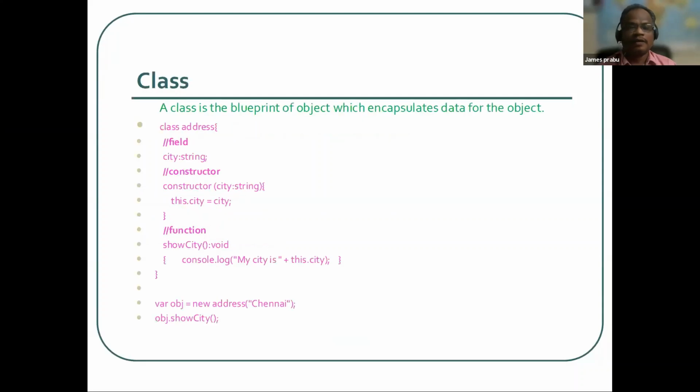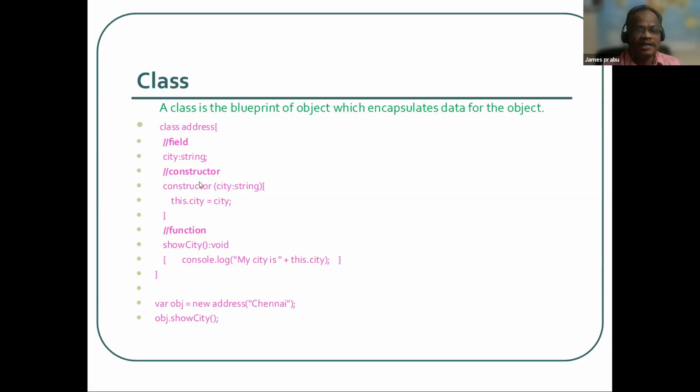Yes, sir. Okay, let's go to OOPS in TypeScript. This is a class. Actually, in the first session we saw a little bit, but anyway, we will dig into this more in TypeScript. A class is a blueprint for an object. In object oriented programming, the class is the key. A class is like a function, but it has some extra things. Here the class name is address. There we can have three types of entities. The first one is fields, like city and name, which are nothing but variables.